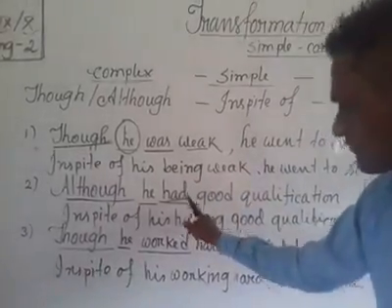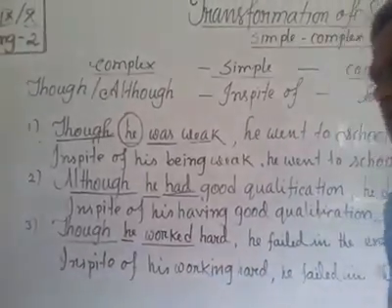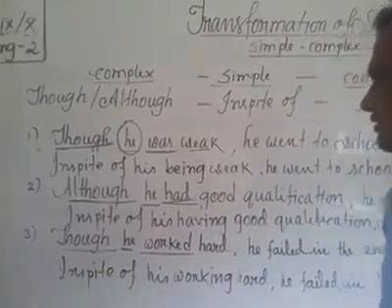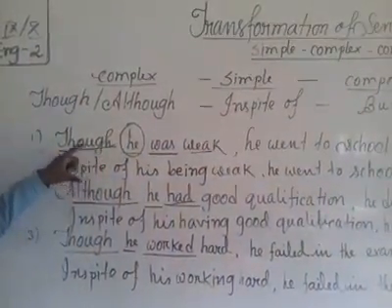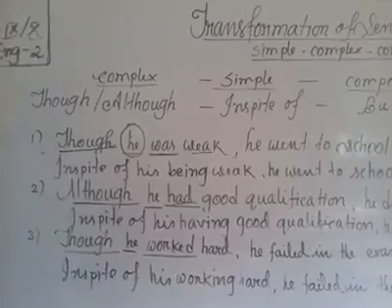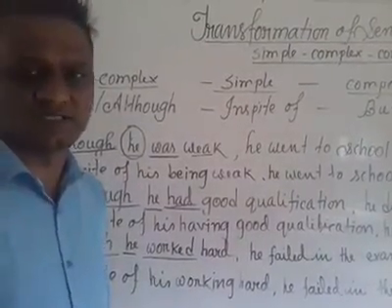For have verb, you have to use having, and for main verb, you have to use ing. So these 3 types of sentences I have done here. I am going to write another 3 sentences.